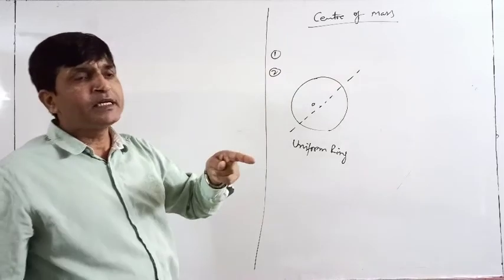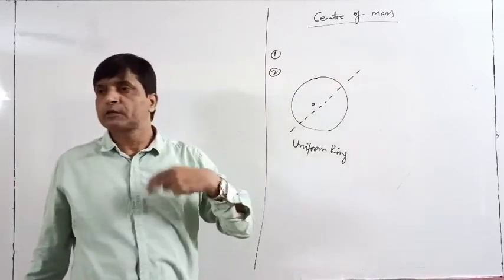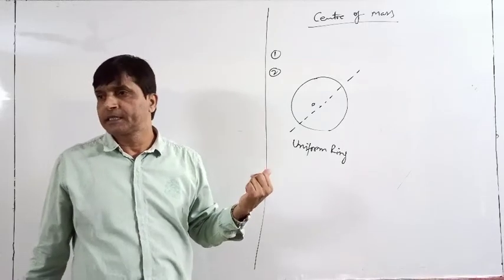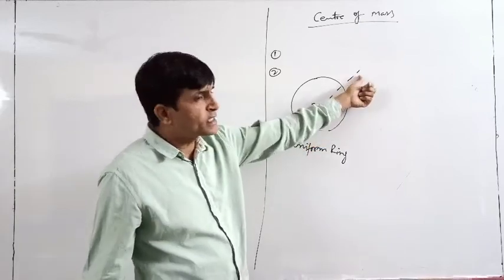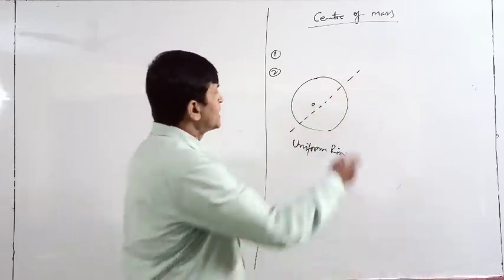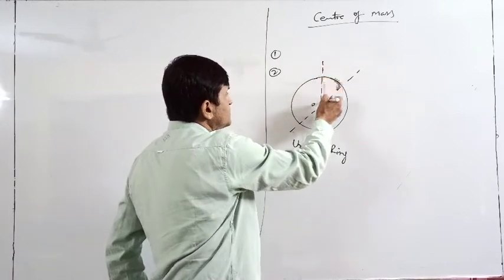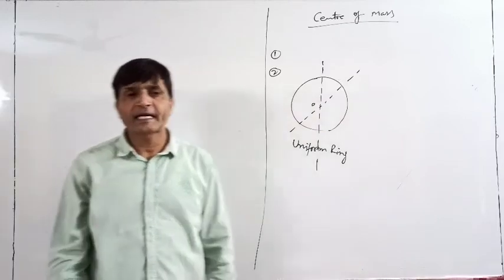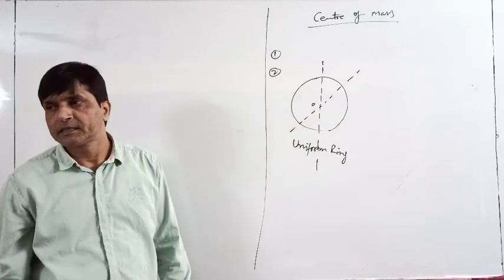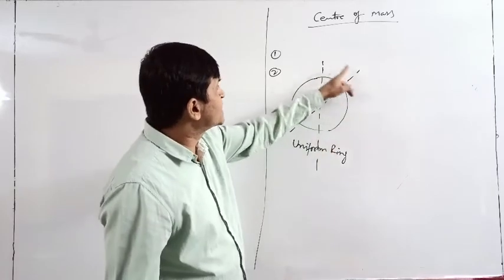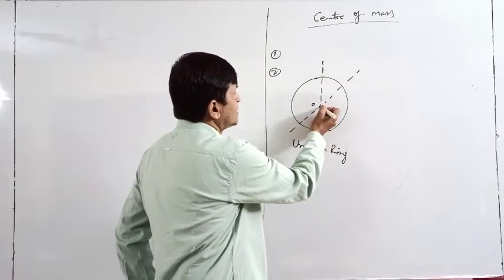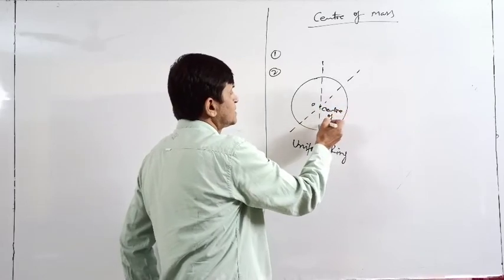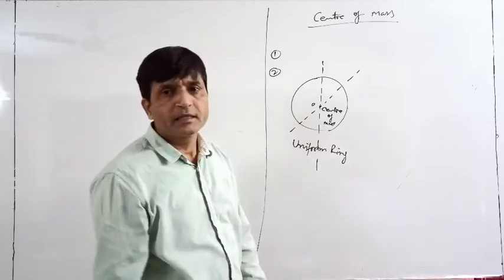But if we can make two or more such lines, then the point of intersection. So one line I made like this, and another line like this. This line also divides the ring exactly into two parts. Then the point of intersection of these two lines is this. So this is your center of mass. Okay? Understood?